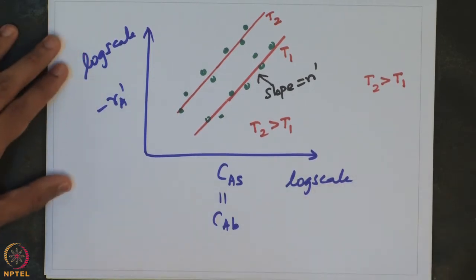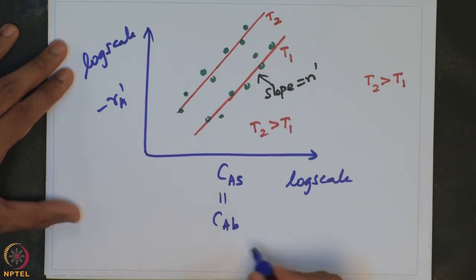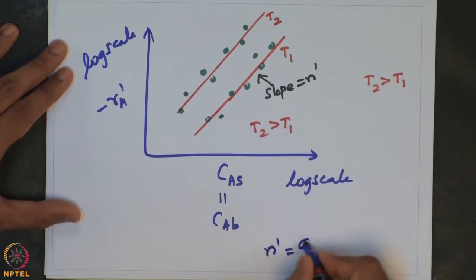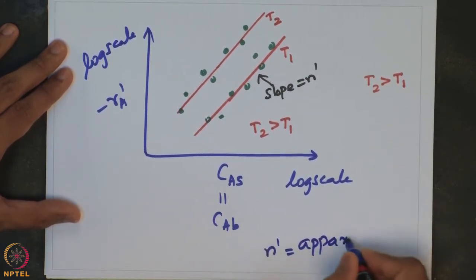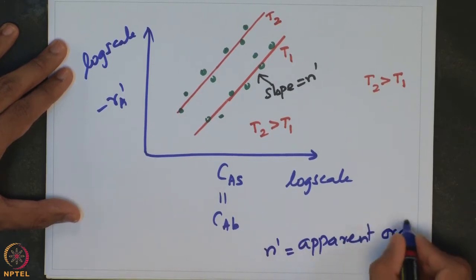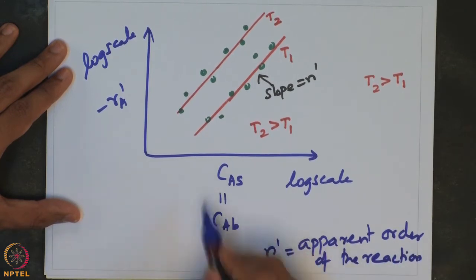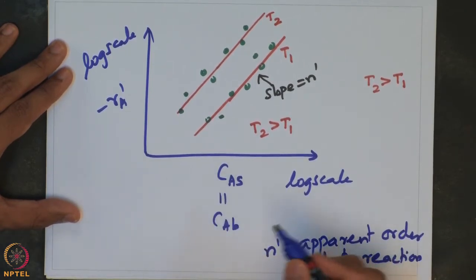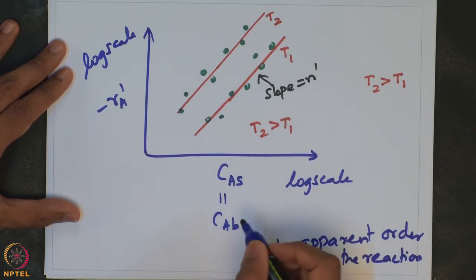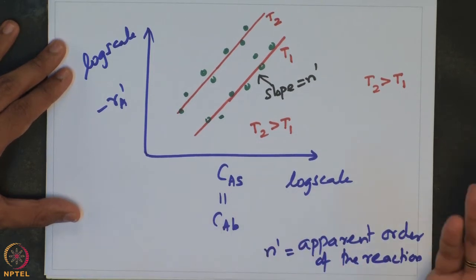So, n prime is the apparent order of the reaction based on the observables, which is the concentration of bulk or the concentration of the species at the catalyst pellet in this case, because there is no external mass transport diffusion.